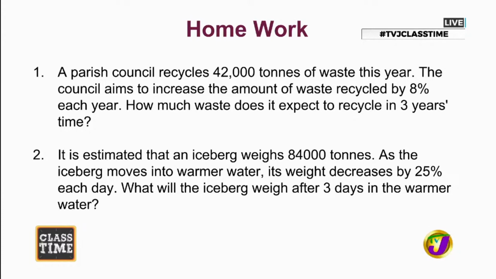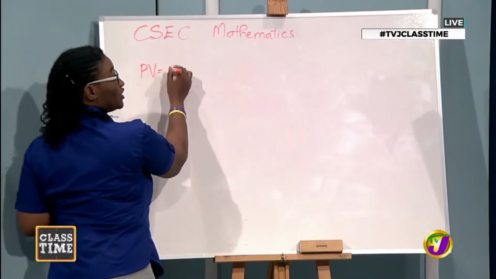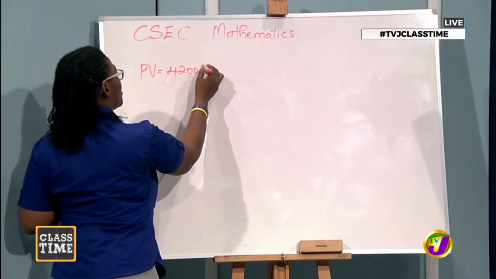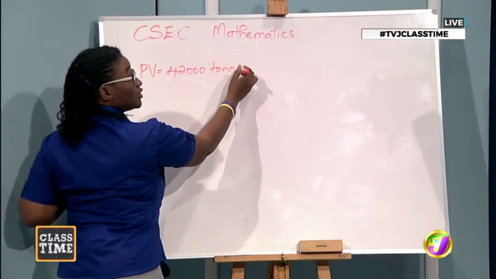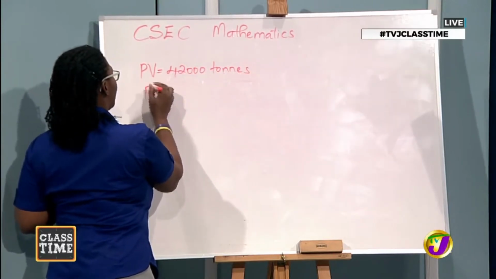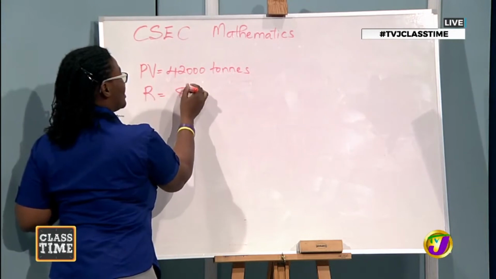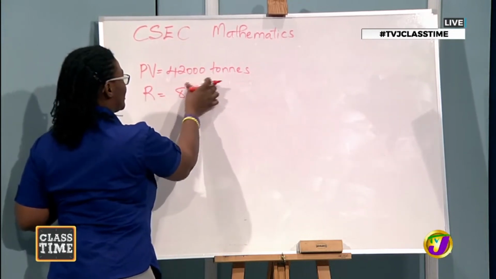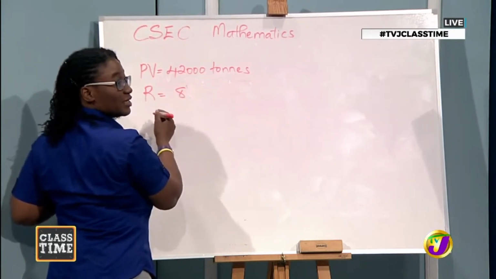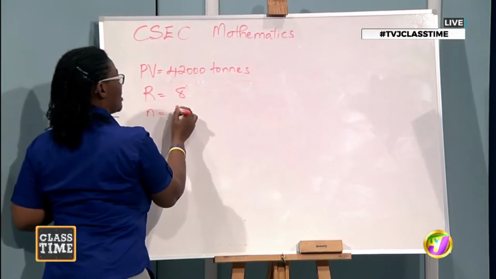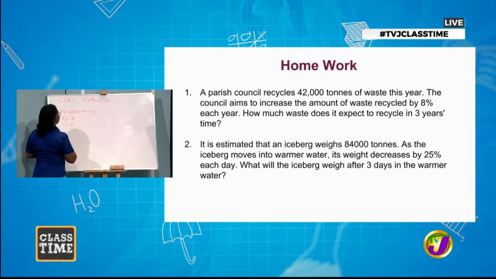So it didn't say appreciate, but by reading the question, I'm seeing that this is actually a question on appreciation. All right, so let's pick out what we know. We know the present value, which is 42,000 tons. We also know the R value, which in this case is 8%, or 8 for the R when we substitute in the formula. And our N value here is 3.